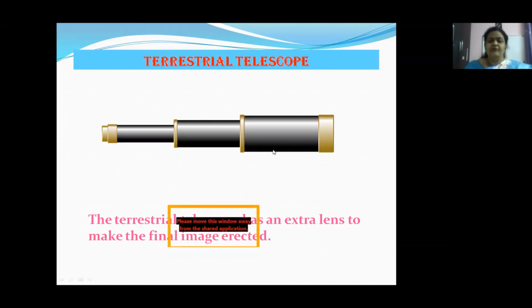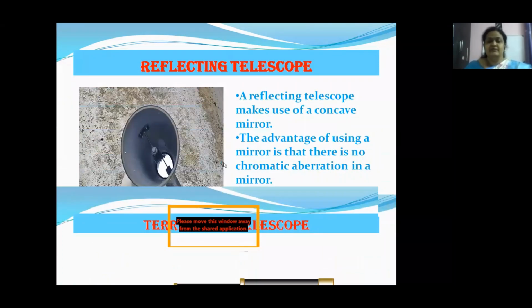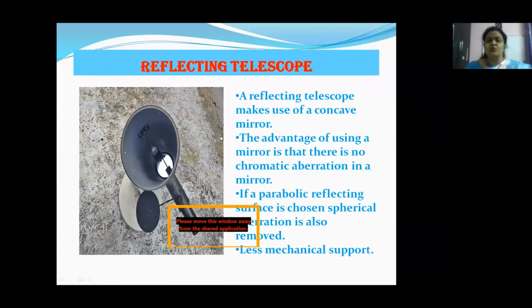So we have 3 lenses in a terrestrial telescope, and these days a reflecting telescope is used instead of making use of so many lenses. Why? Because, children, when we are making astronomical telescopes, to make them more and more powerful, we have to make the objective bigger and bigger.